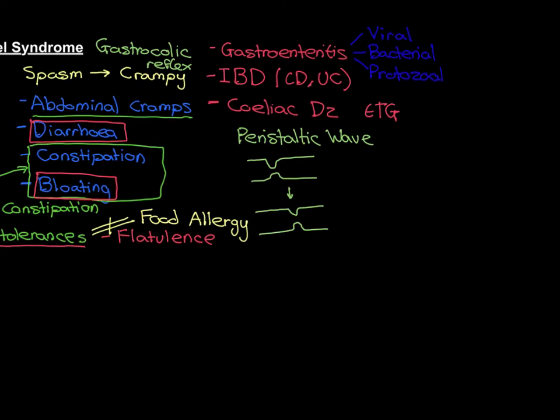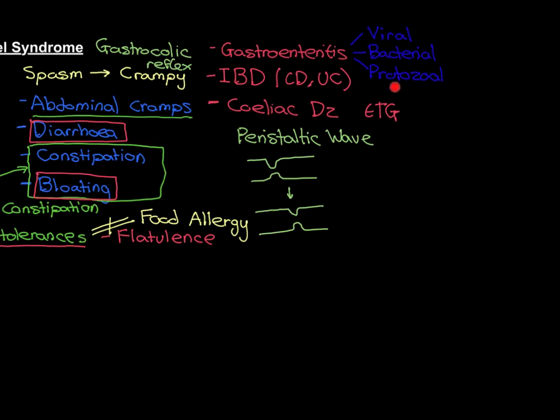So again, if it's only been present for a few weeks, you don't generally think IBS. Again, you start to think bacterial gastroenteritis or maybe just a long viral gastroenteritis. So if these symptoms of crampy abdominal pains have only been present for a few weeks, think infection, viral or bacterial gastroenteritis. And that's quite obvious how to distinguish that between these other chronic conditions.